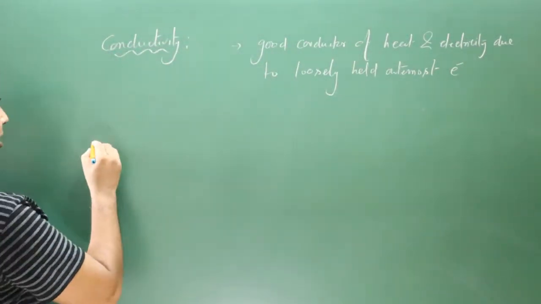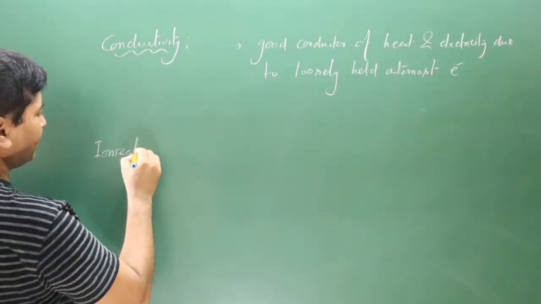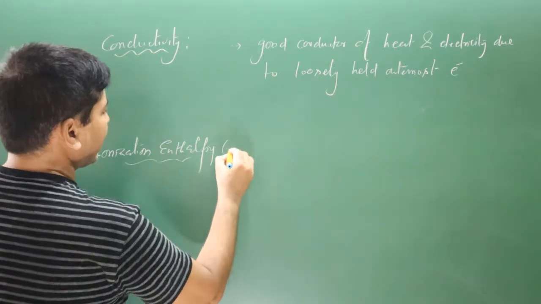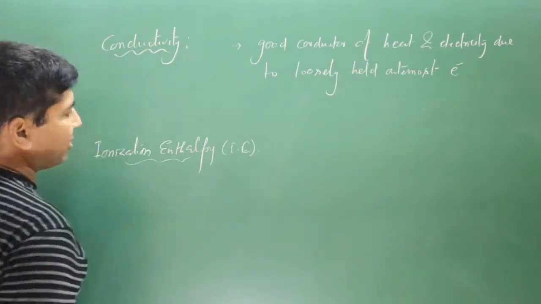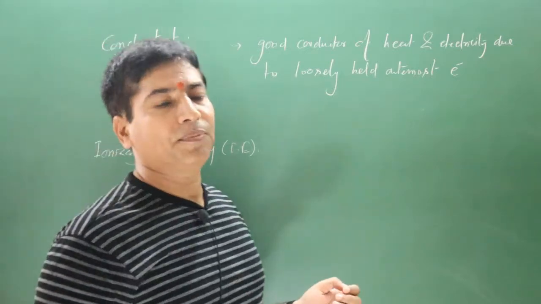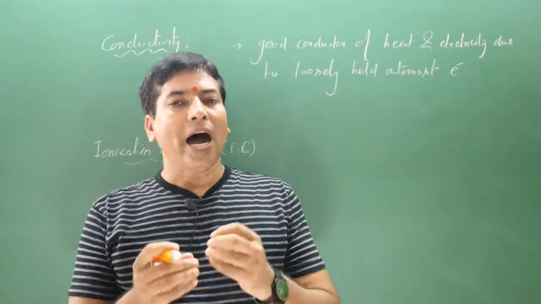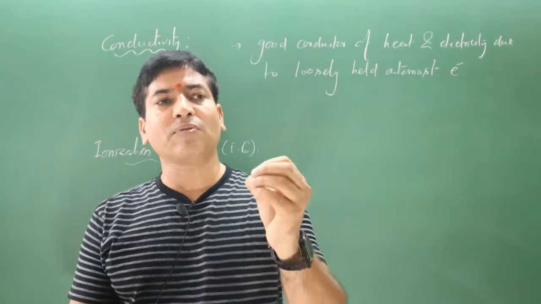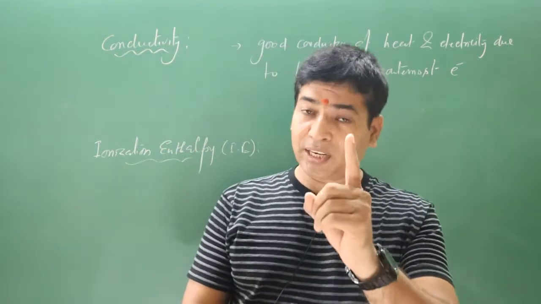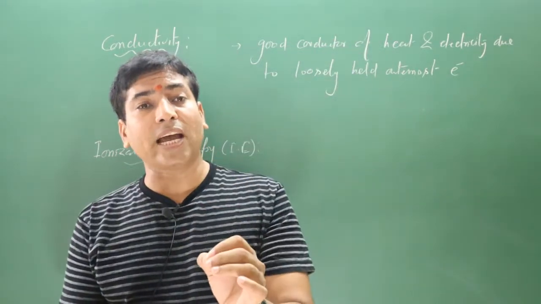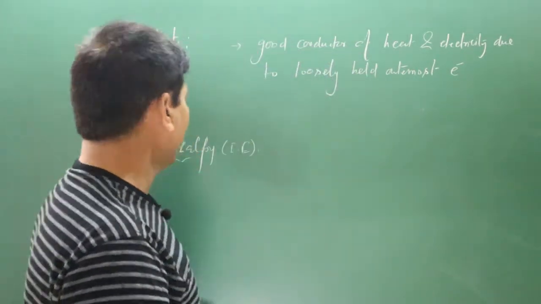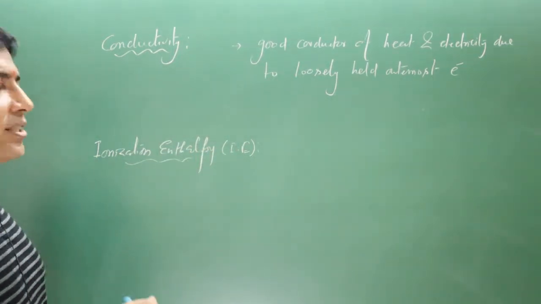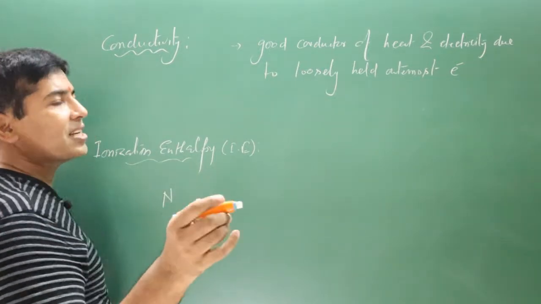Now the next property we have is ionization enthalpy. About ionization enthalpy we have already learned in the classification of elements in the periodic table. Ionization enthalpy is the amount of energy required to remove the outermost electron from a neutral gaseous atom. Keep in mind, neutral gaseous atom. That atom should be in the gaseous state and it should be neutral. As we have seen, all these alkali metals are in the solid state, so first of all we convert solid into gaseous state by the process called sublimation.